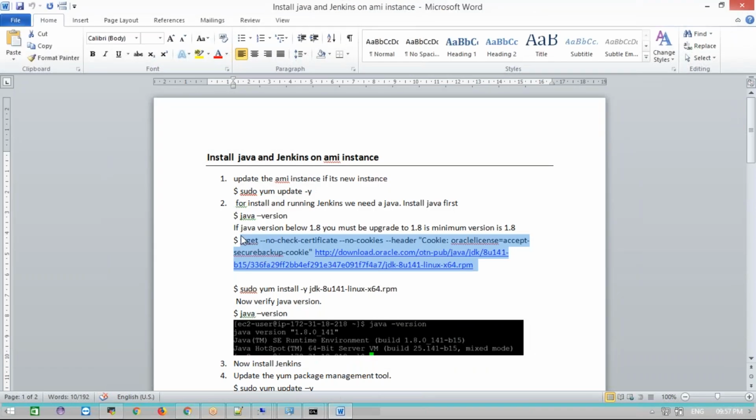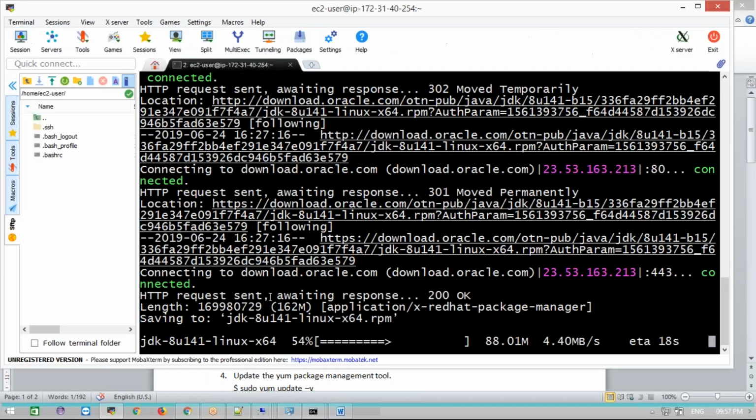Which tool are we using to download? We discussed wget, right? Wget is for downloading software on the server. This is the way we need to download. The no cache, no cookies options mean it won't ask for any certificate or cookies, so there is no restriction for downloading. It will take time to download.